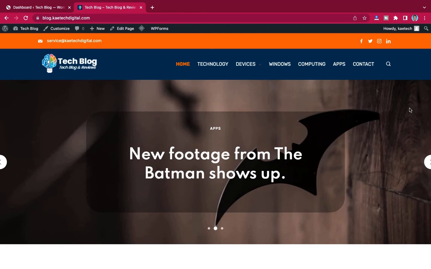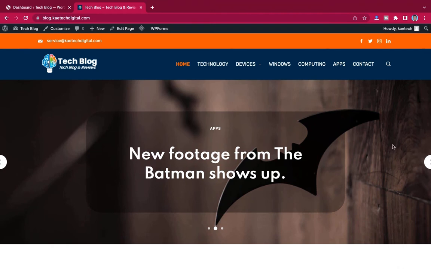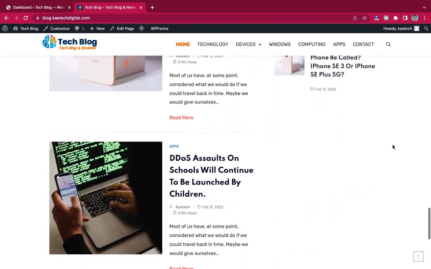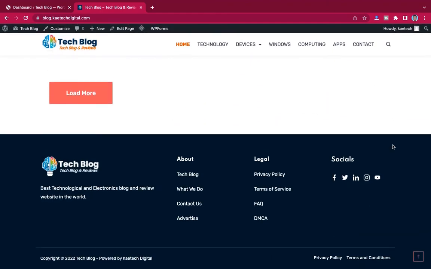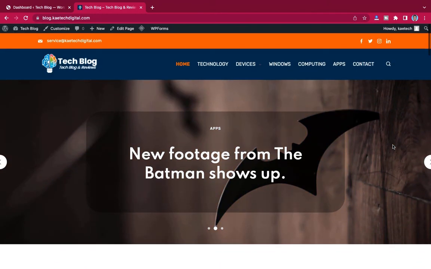I'm going to take you through everything: how you'll be able to install the theme, how you'll be able to install a starter template to start with, delete all the starter posts, and then create your own posts. Change the colors to suit your own brand, and do some small editing on it, and within some 1 or 2 hours, depending on how fast you are, you get a whole complete website on your own. You don't even have to spend an hour on this thing. So that is what we are going to do.